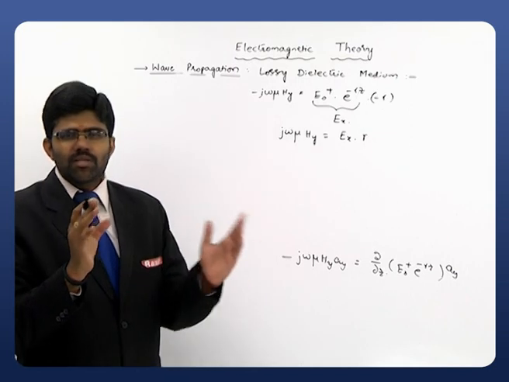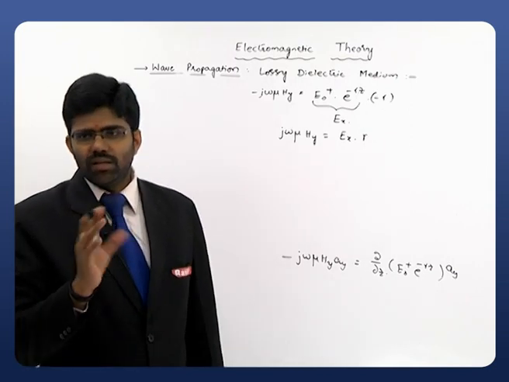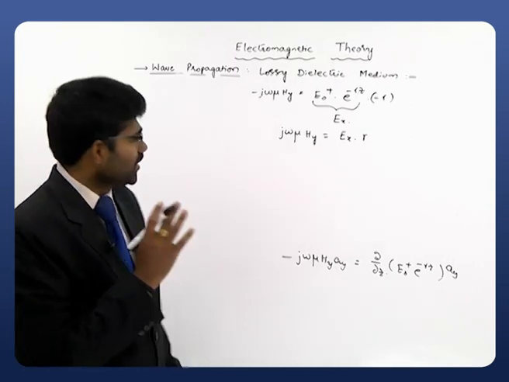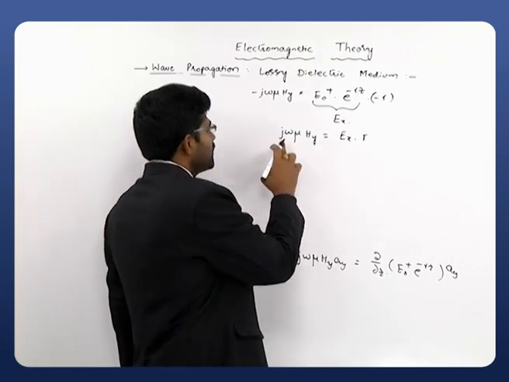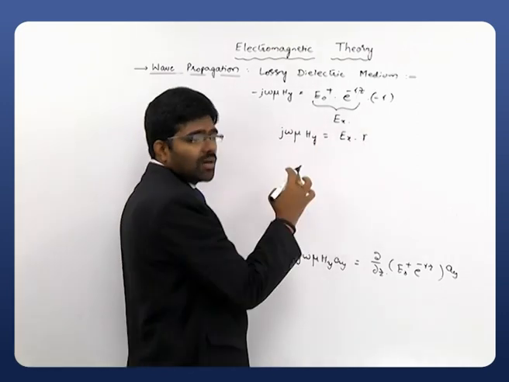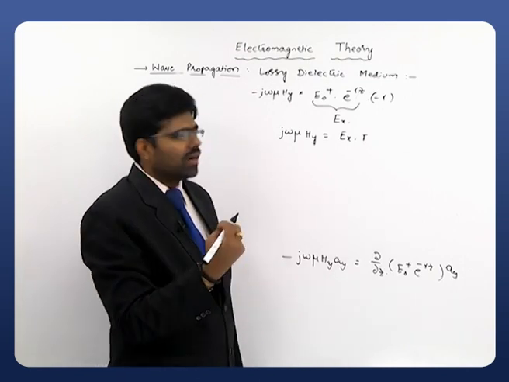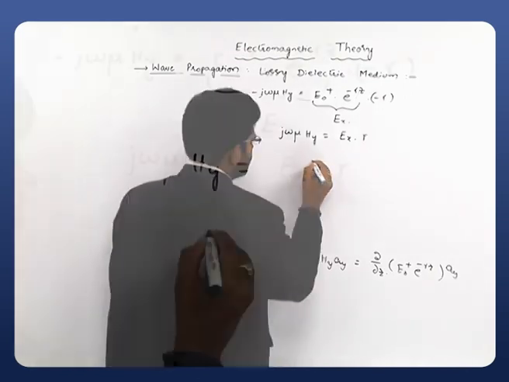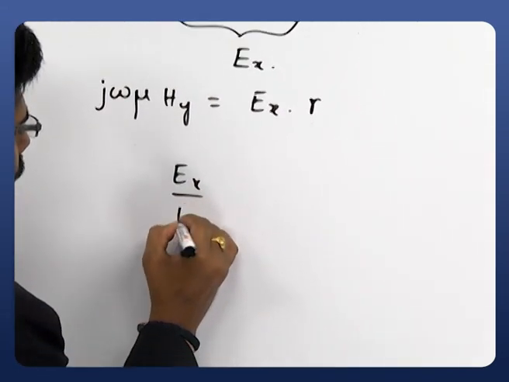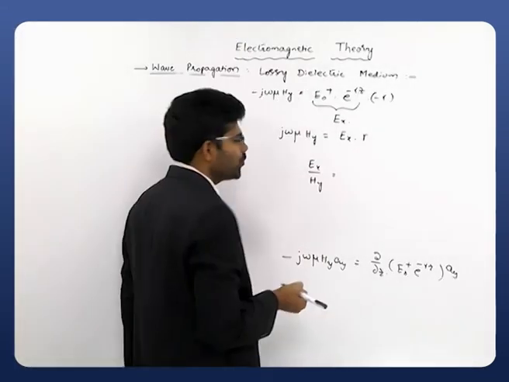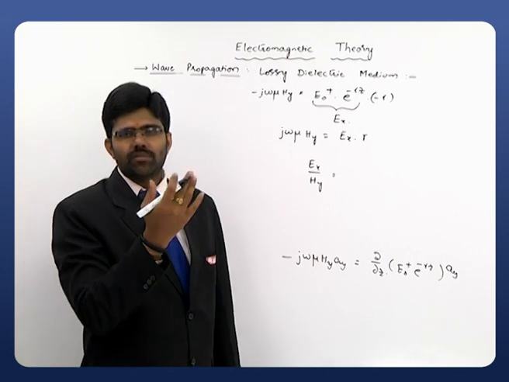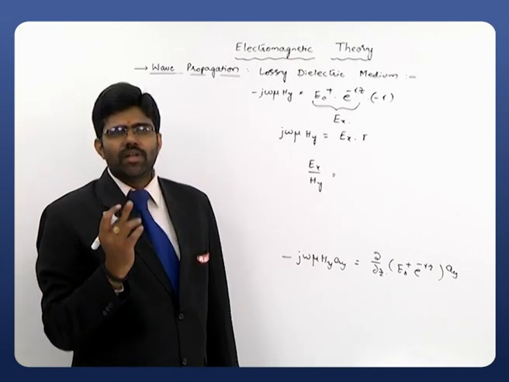Then we have a very simple relation between Ex and Hy, nothing more than that: j omega mu Hy is equals to Ex into gamma. We will try to get another form of this equation by taking the ratio of Ex to Hy. Remember, Ex is Ex of z and Hy is Hy of z.